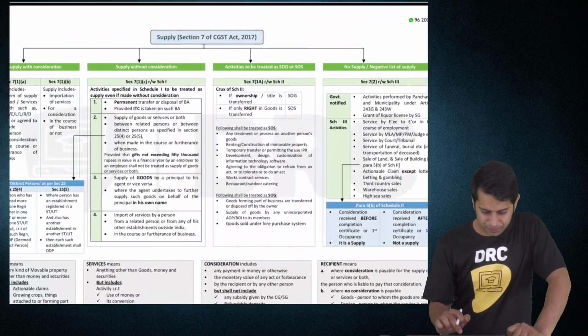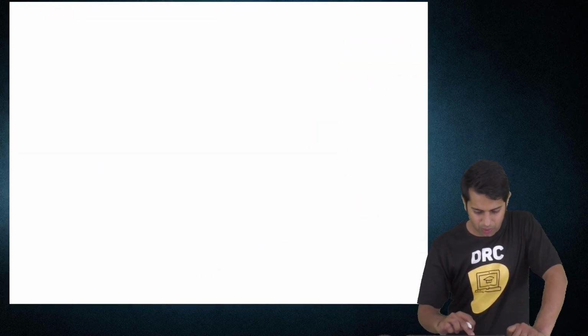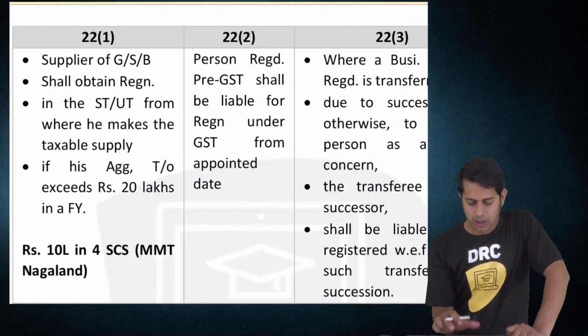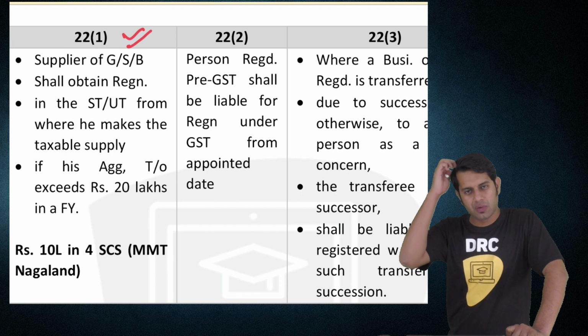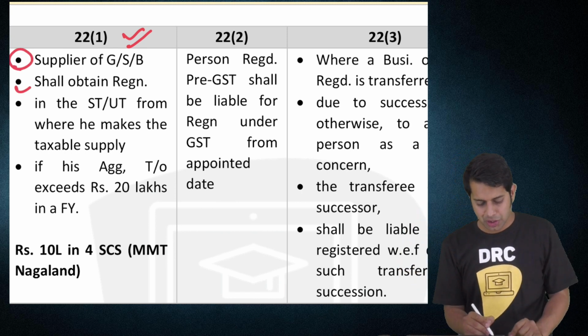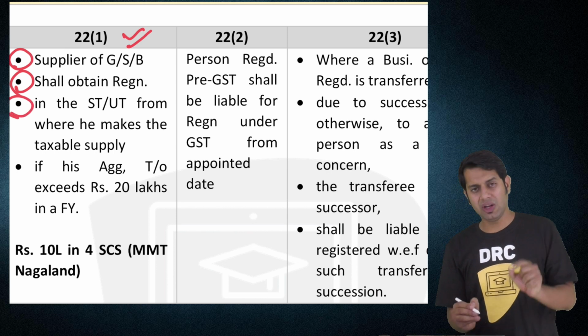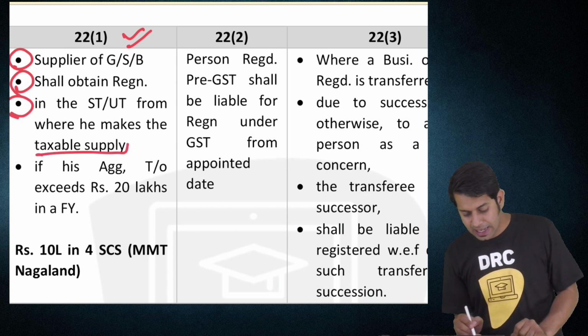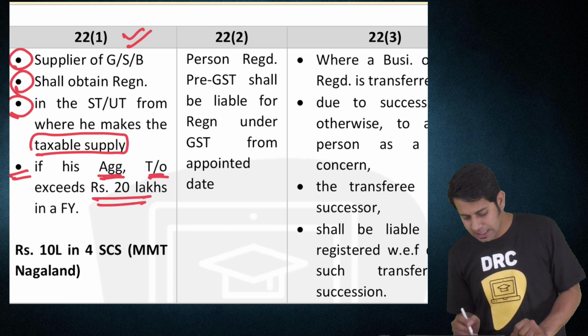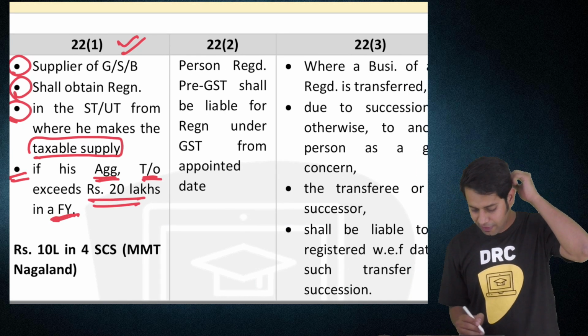Registration provision, we'll just see once what the provision is telling. Section 22 subsection 1 says, a supplier of goods or services or both shall obtain registration in the state or union territory from where he makes taxable supplies if his aggregate turnover exceeds 20 lakh rupees in a financial year.